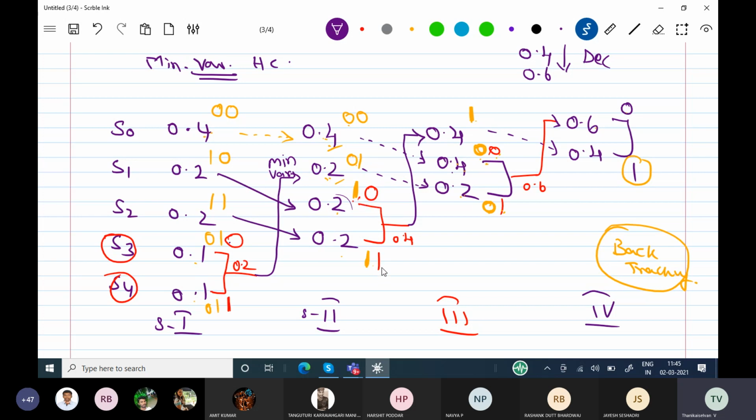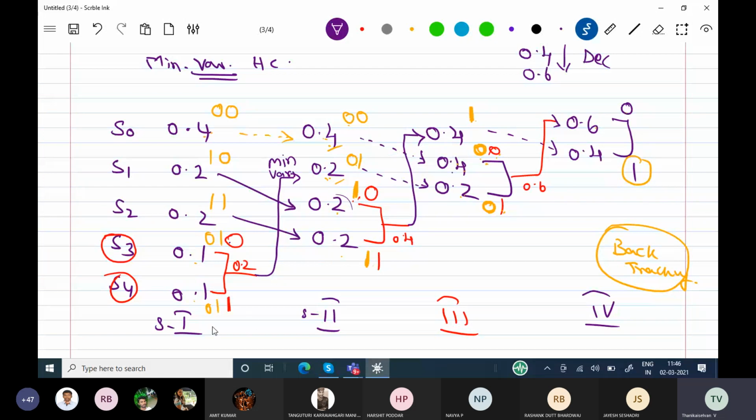The old one is 0 here, the old one is 1 here. The new one is the yellow one, that is 1 here. Now the 0, 0 and 0, 1 are pending. 0.4 is coming from this place actually. The corresponding 0, 0 is going to be kept. This 0.4 does not have any old codes, so this 0.4 is directly transferred here, and this 0.2 is directly transferred here. So directly we are taking this 0, 0 and 0, 1 and they are placed near the probabilities.